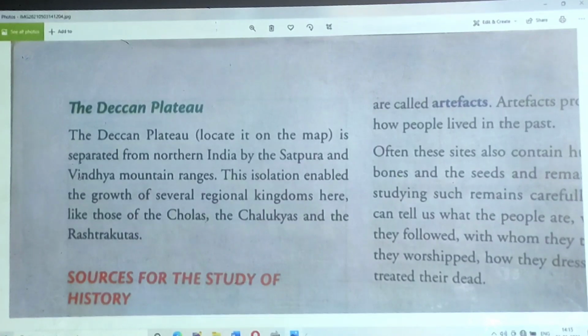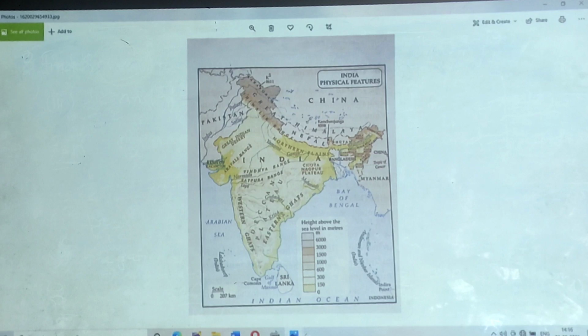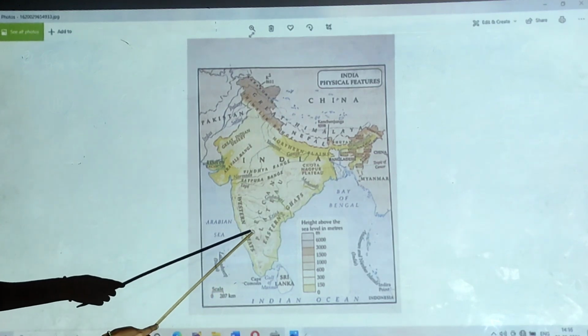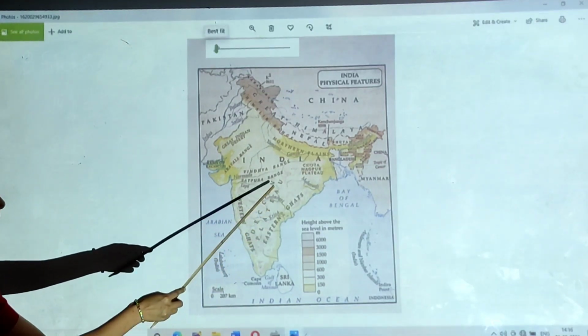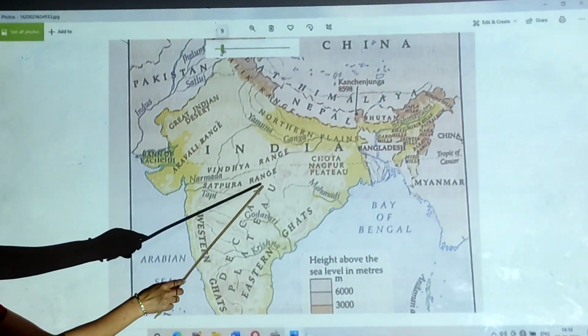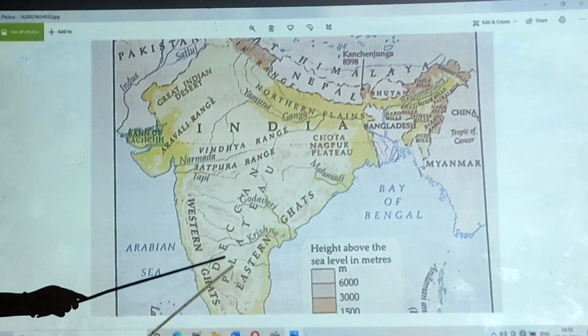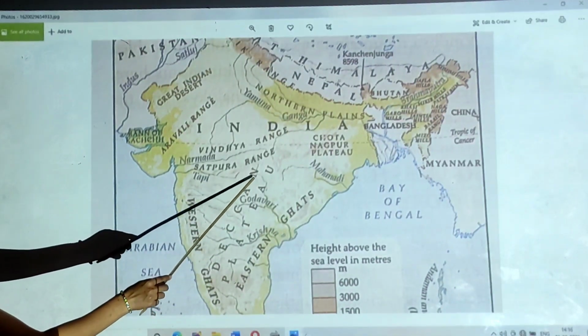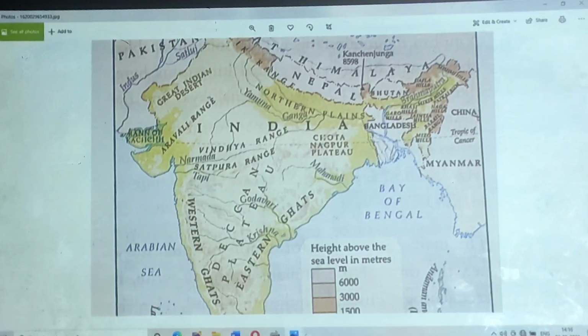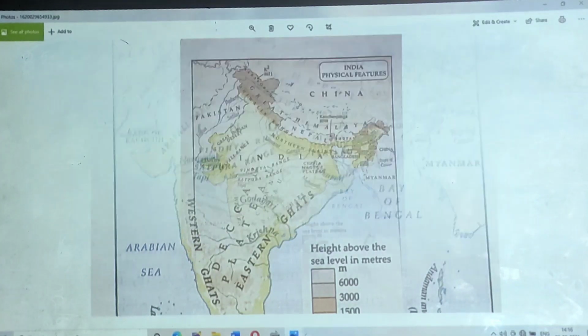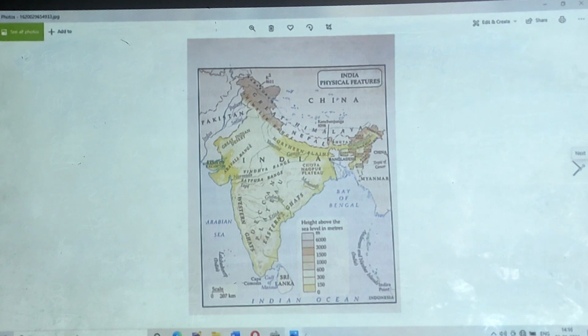Now the next topic to discuss is the Deccan Plateau. Let's look at the map. You can see here the Deccan Plateau. Do you know what this is? This is the southern part of our country, and we term the area as Deccan. Plateau means an upland area.